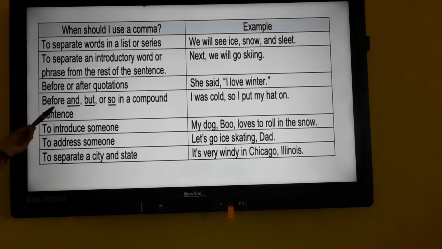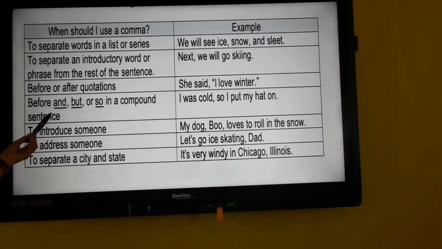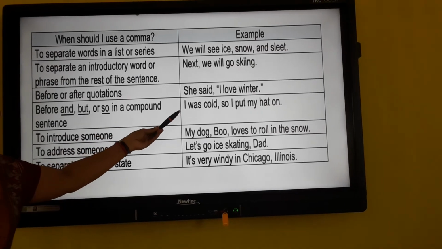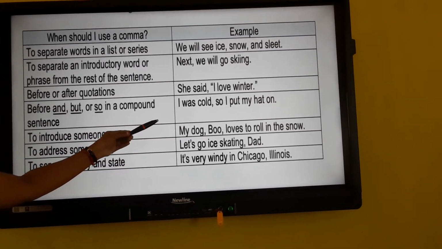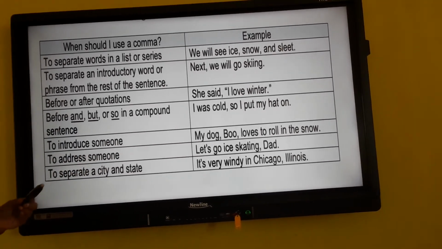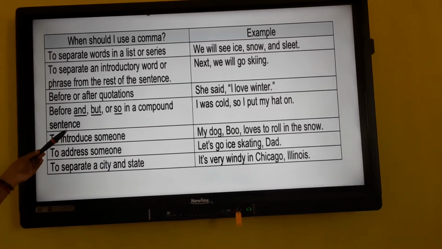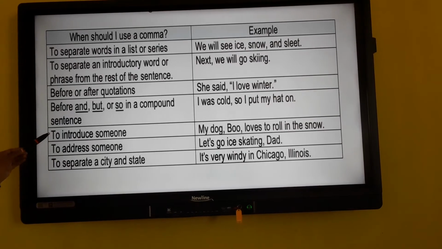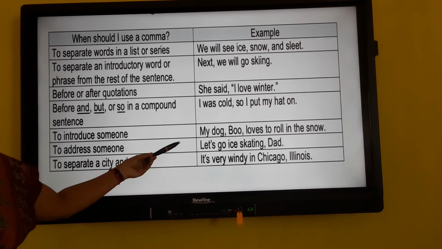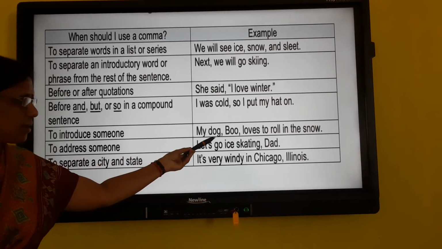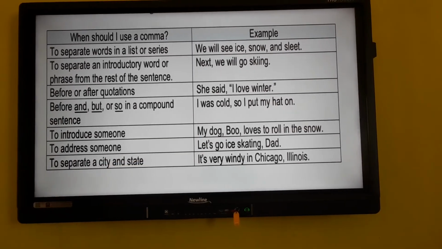Before conjunctions like and, but, so, we should use a comma. I was cold, so I put my hat on. So to divide a compound sentence, we can use a comma. To introduce someone, my dog, Boo, loves to roll in the snow. So here also after my dog and Boo you can use a comma.